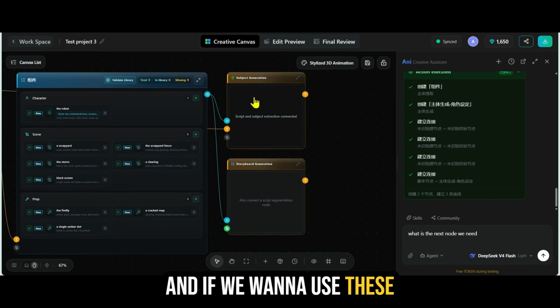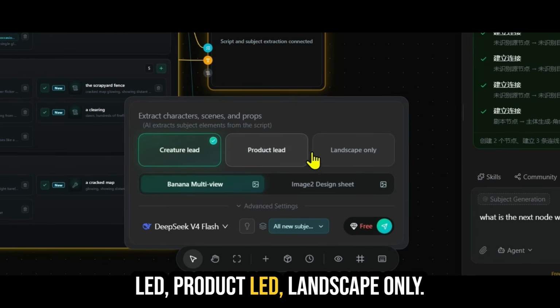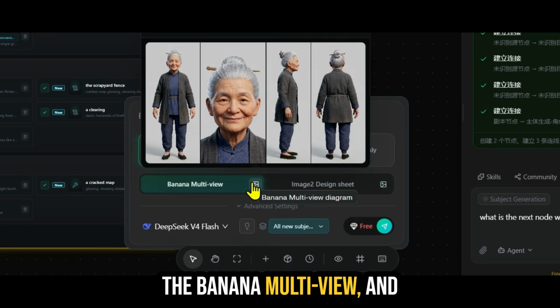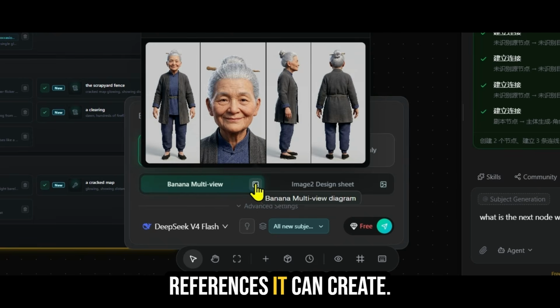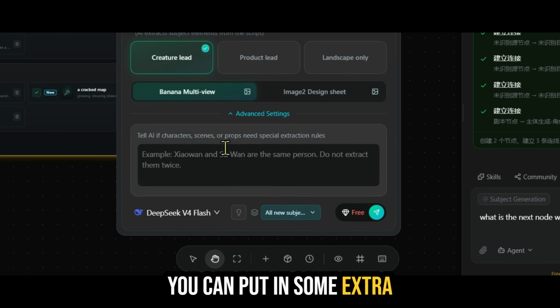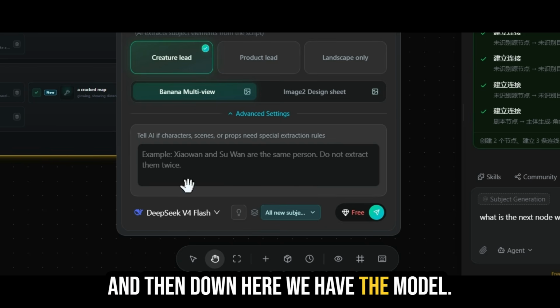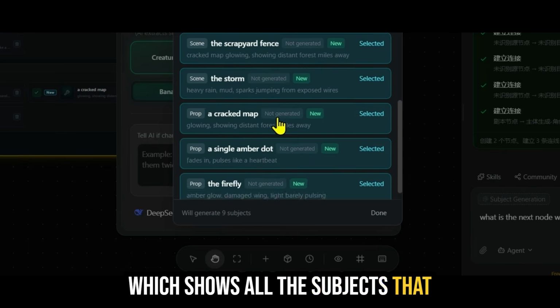And if we want to use these nodes, we just click here. Here it gives us options like creature-led, product-led, landscape only. It gives us this view here. So the banana multi-view, and then the image to design sheet. So these are the kind of references it can create. If we come down here to advanced settings, you can put in some extra rules for the extraction of the characters and the scenes. And then down here we have the model. We also have this option here, which shows all the subjects that it has selected.